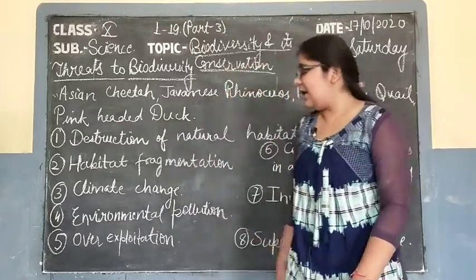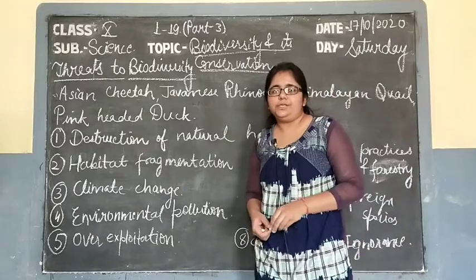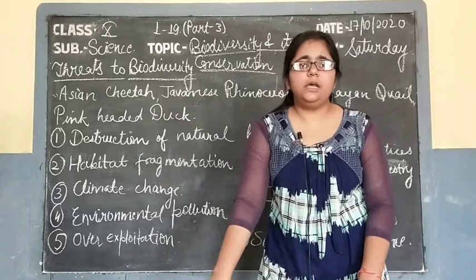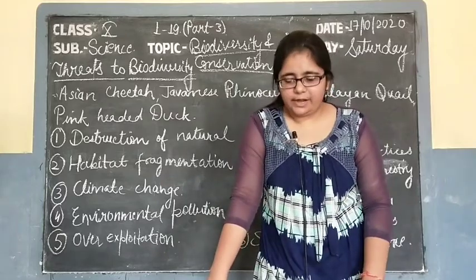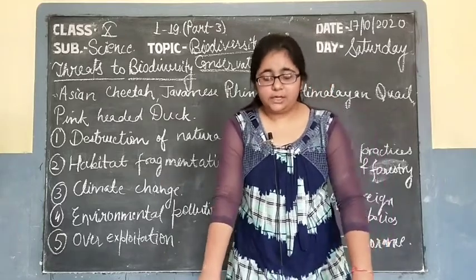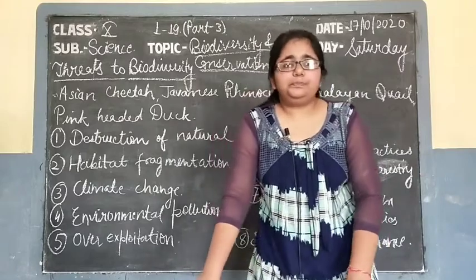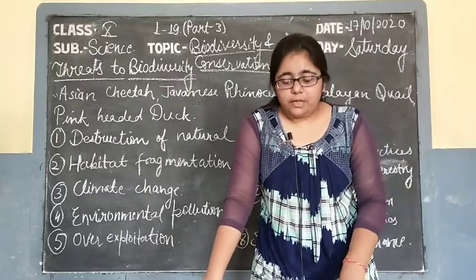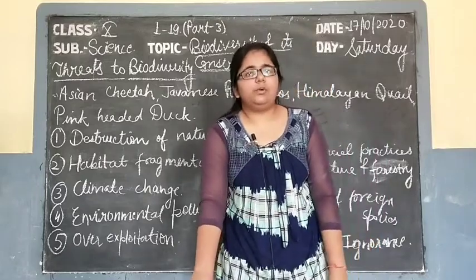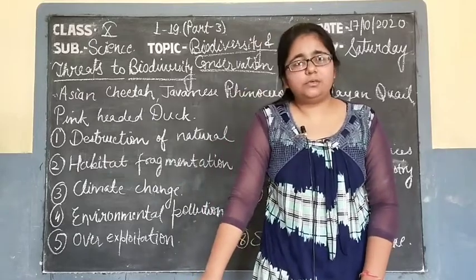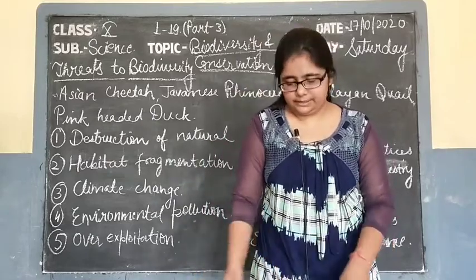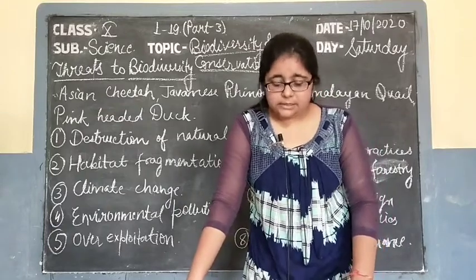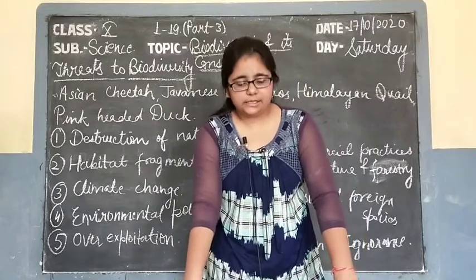The third point is climate change. Due to greenhouse gases like carbon dioxide, the global temperature has increased by 3.5 degrees, and due to that change in temperature, the earth is becoming warm, and those animals which have adaptations to live in the cold climate are suffering. Water level is also increasing, so the chances of flood are increased. So, due to the increment in the temperature, approximately 70% of the species are facing the threat of extinction.